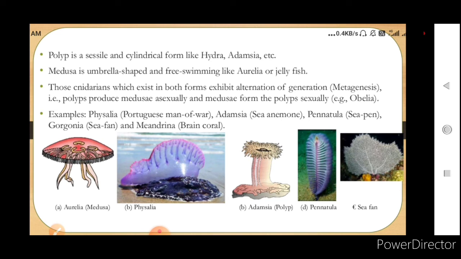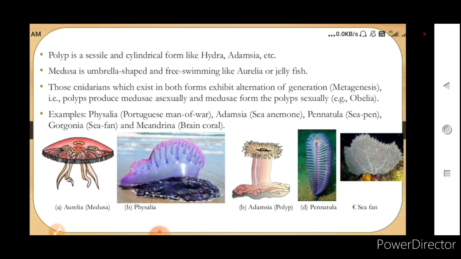Physalia you can see here. Adamsia is the sea anemone, the flower looking things you see when you watch Discovery or other channels showing the sea. These flower looking things are called sea anemones, and the scientific name is Adamsia. Now this is the Pennatula. Next, another example is the sea fan.